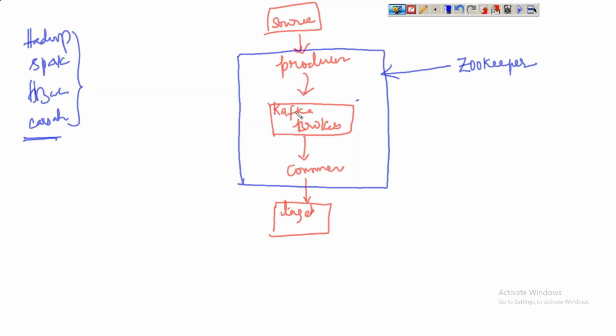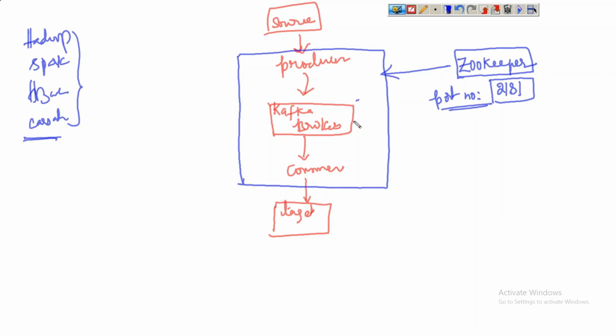So producer, consumer, and these brokers. Got it now? So here Zookeeper is identified. This is the daemon, and it must run at some port number. So the default port number of Zookeeper, remember these port numbers, is 2181. I'm telling you the default port number at which the Zookeeper daemon runs is 2181.